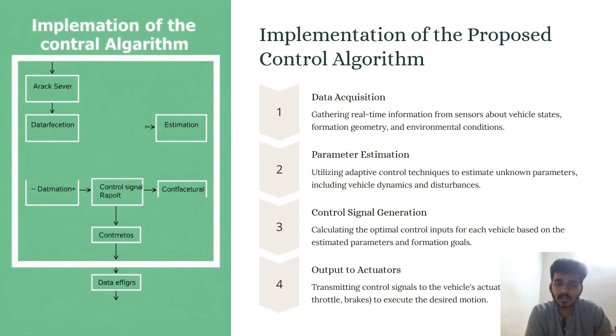Parameter estimation: utilizing adaptive control techniques to estimate unknown parameters, including vehicle dynamics and disturbances.